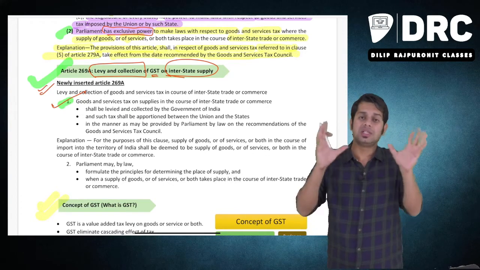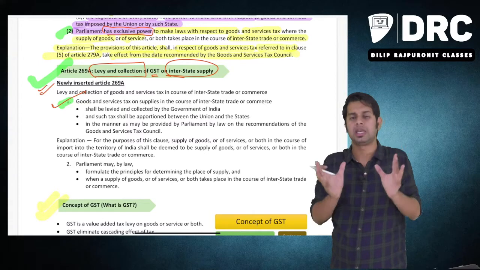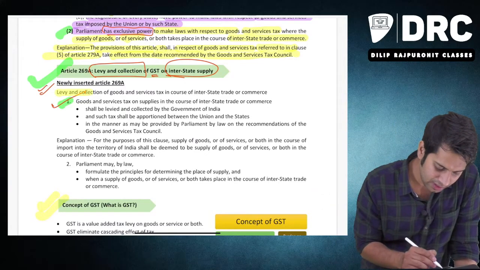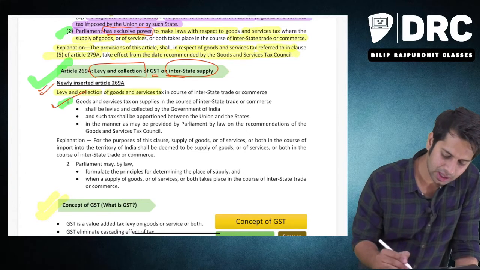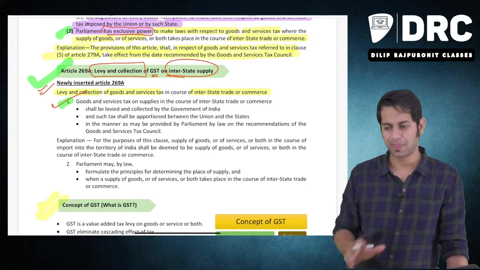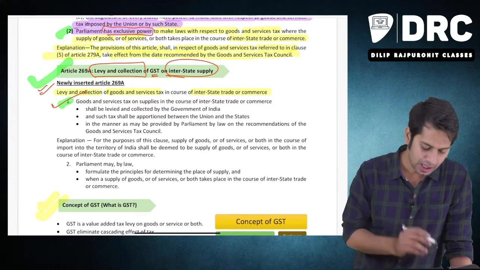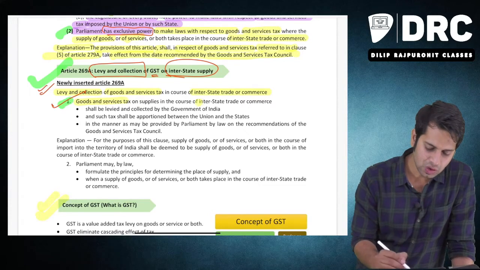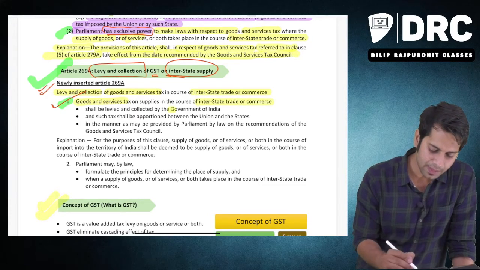But as of now, understand the base, how GST came into existence, etc. Now, what is this particular point? Levy and collection of GST in the course of interstate trade and commerce. If you are levying any GST in the case of interstate trade and commerce, then such GST can be levied by whom? Goods and services tax in the course of interstate trade and commerce shall be levied by the government